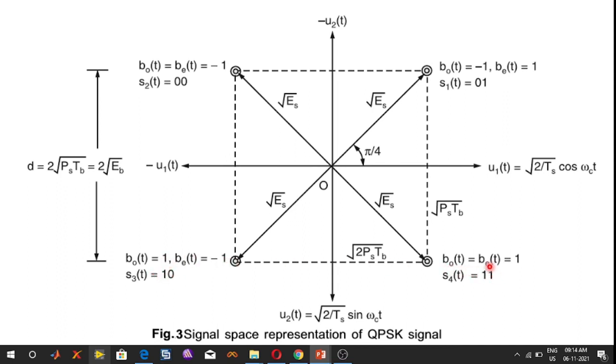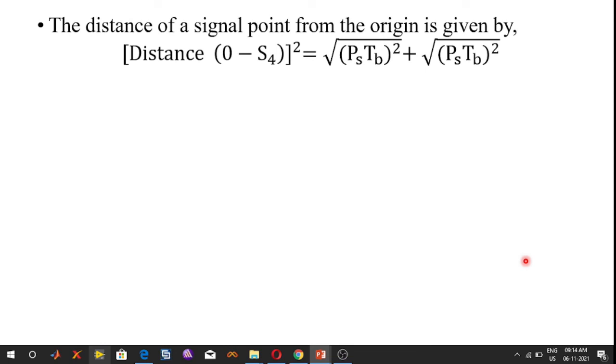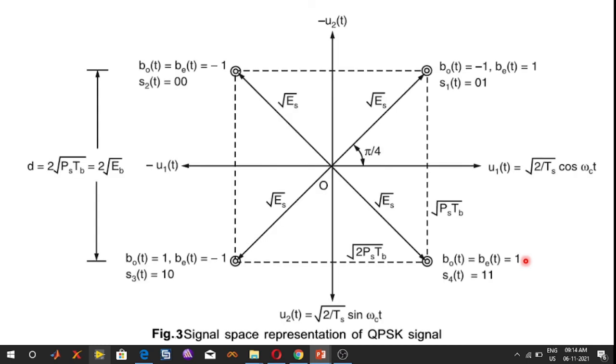So 1 1 is represented as 1, 1. Next, calculate the distance from origin to S1, origin to S2, origin to S3, origin to S4.